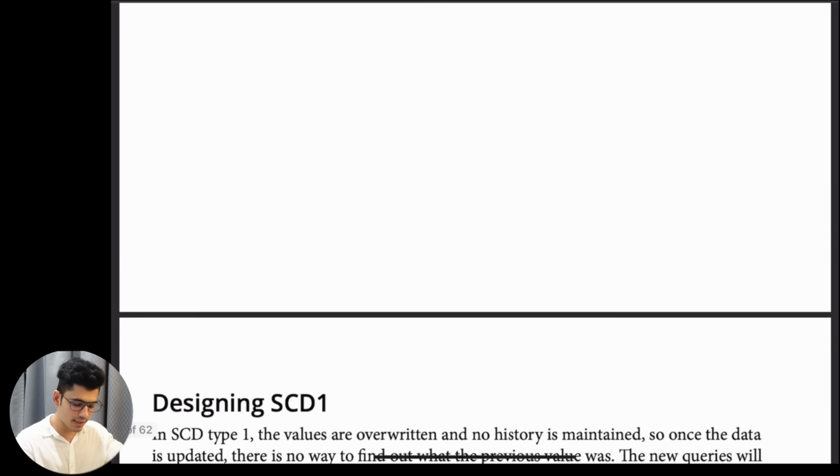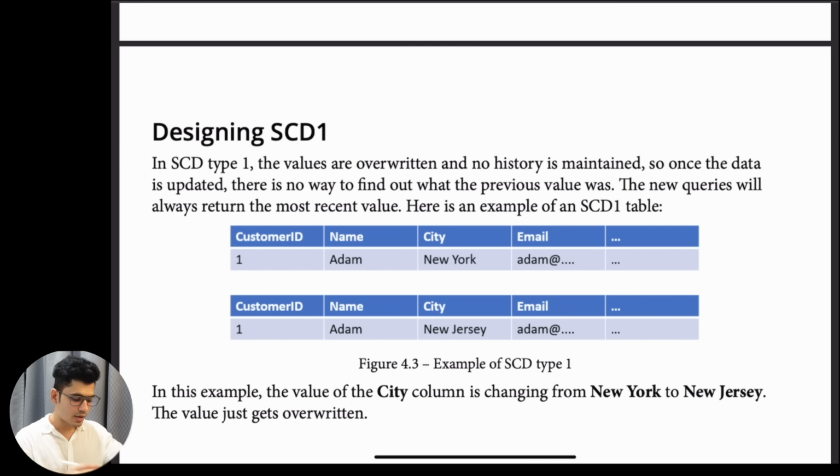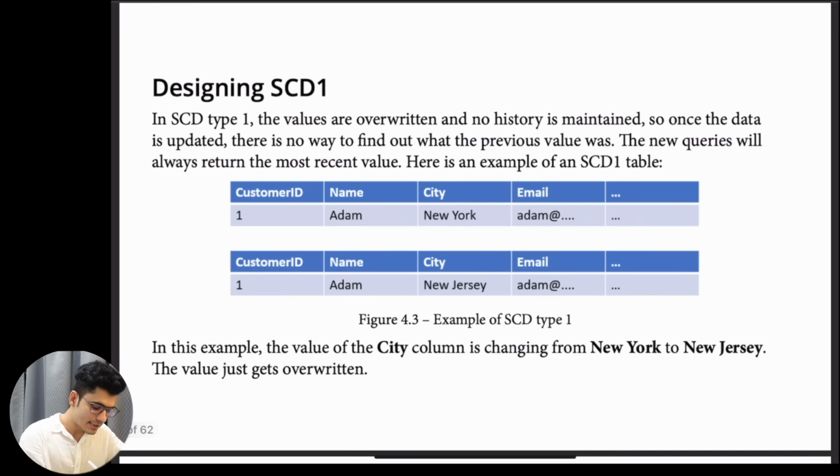In slowly changing dimension, we have multiple different approaches, and they are divided by different numbers: SCD1, SCD2, SCD3, and each approach has its own way of handling these slowly changing dimension values. Let's look at the first one. In SCD type 1, the values are overwritten and no history is maintained. So whenever you overwrite your data as it is, you are using SCD1. This is just a concept.